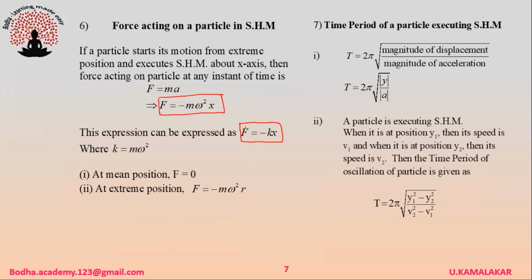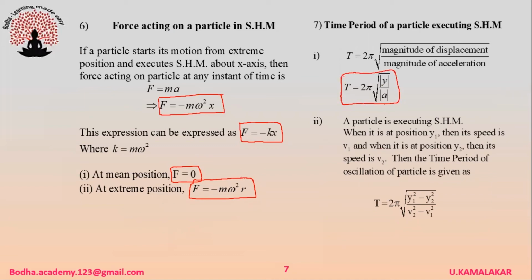At mean position, force is minimum and is equal to 0. At extreme position, force is equal to minus m omega square r. Time period of a particle executing SHM is given as T is equal to 2 pi into square root of magnitude of displacement by magnitude of acceleration.